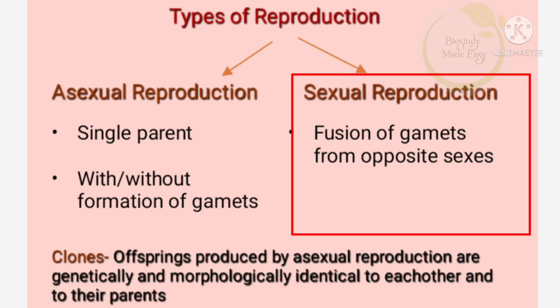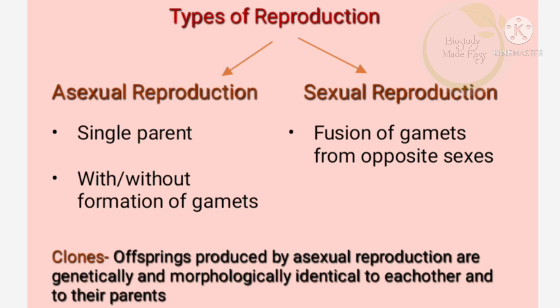In asexual reproduction, a single parent is involved, and there may or may not be the formation of gametes, since there is no fusion of gametes. In sexual reproduction, there is fusion of gametes from opposite sexes. This means there is involvement of two parents.